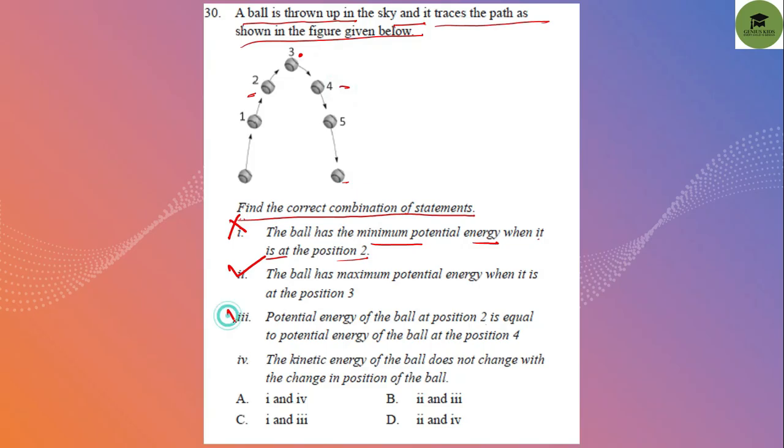Yes, this is correct. Last option: the kinetic energy of the ball does not change with the change in position of the ball. No, we know kinetic energy is produced while the body is moving. So options 2 and 3 are correct. So it is option B. Option B is the correct answer.